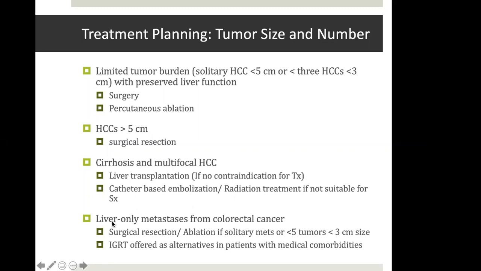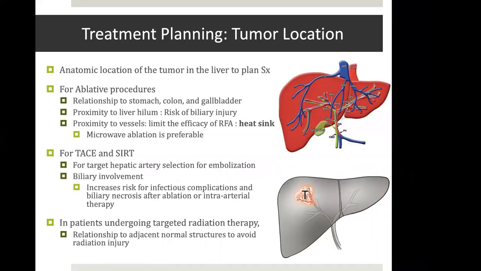In liver-only metastasis from colorectal cancer, surgical resection or ablation can be offered if there is a limited tumor burden, or IGRT can be offered as an alternative in patients with medical comorbidities. Also, during imaging, it is very important to note the location of the tumor. The tumor location is very important for planning the surgery, which kind of surgery, preserving which vessels and sacrificing which vessels. Also, it is important for ablative procedures. Relationship to surrounding organs is very important to predict their injury and, if possible, to take some preventive steps.